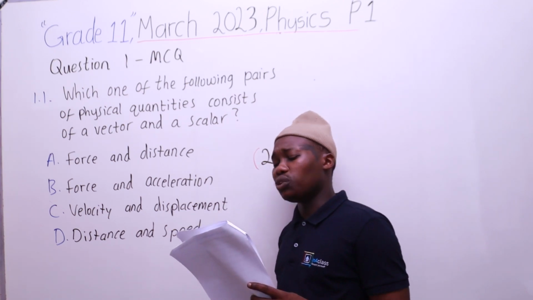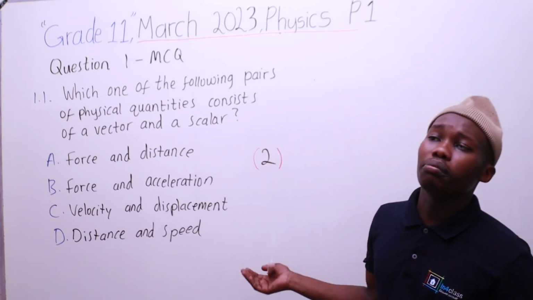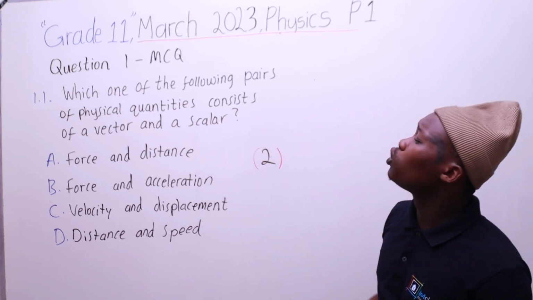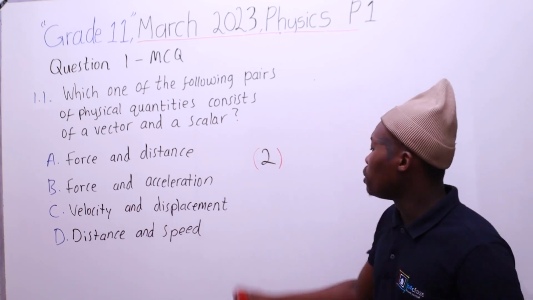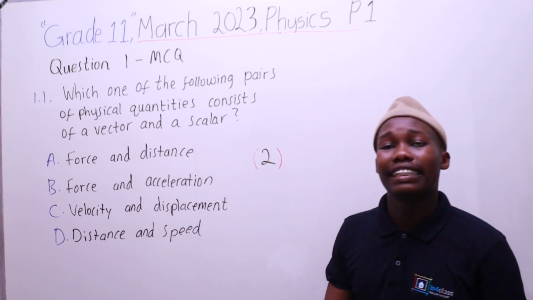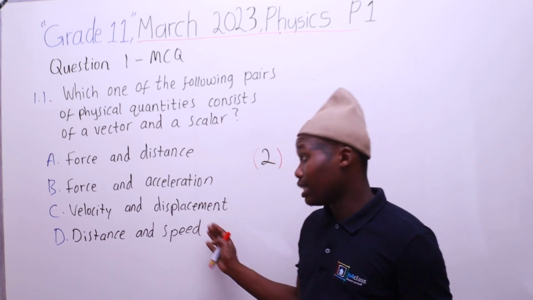Write only the letter A to D next to the question number. Let's just say 1.1, lapha answer C. Uzothi 1.1 C. Ungabhala uthi 1.1 answer yakhona is velocity and displacement, cha. Ngisho yona answer le mangafanga C will be wrong because it didn't follow the instruction. Yabo, landela umthetho.